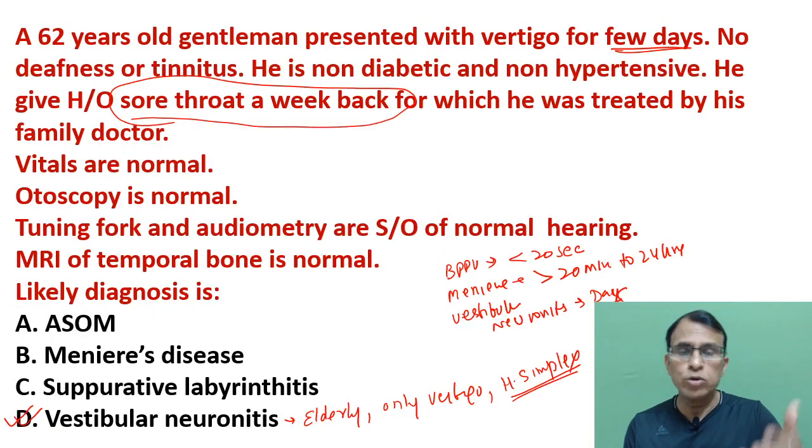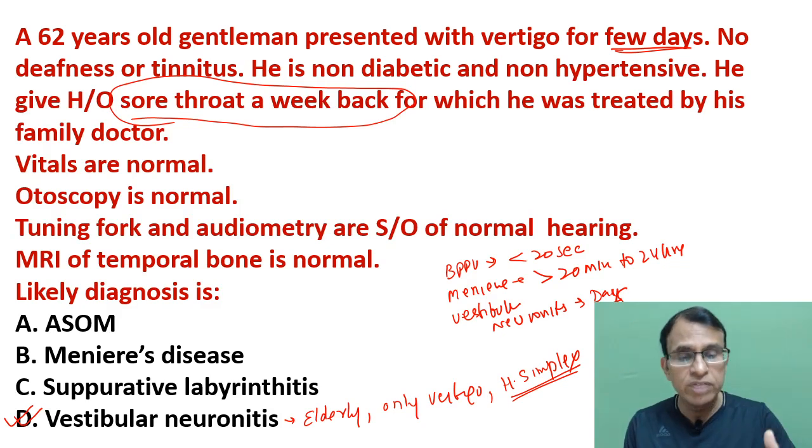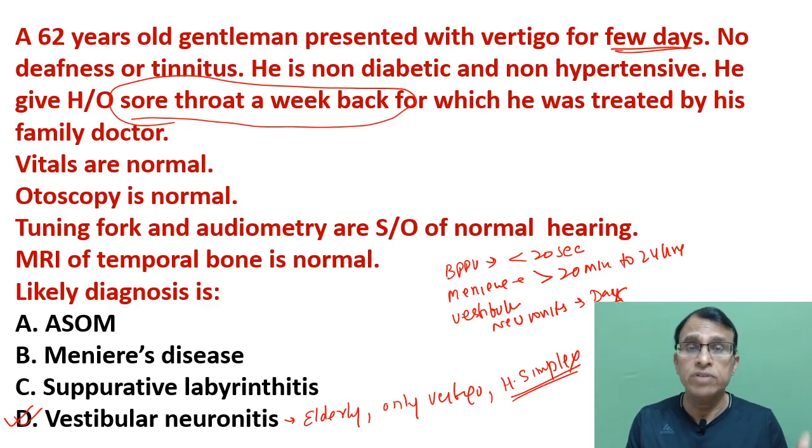And vestibular neuronitis has only symptomatic treatment. It's a viral disease, and we all know viral diseases have a tendency to have a shelf life. A few days they remain and then they disappear. The same is going to happen to this patient. Once the virus disappears, the patient will become normal, but till then you have to give anti-vertigo drugs and bed rest. Obviously, if you have vertigo, you can't go out. You have to be on the bed, and you have to give an anti-vertigo drug to control that vertigo until the symptom goes, which is going to last for a few days, maybe a week or two, right?